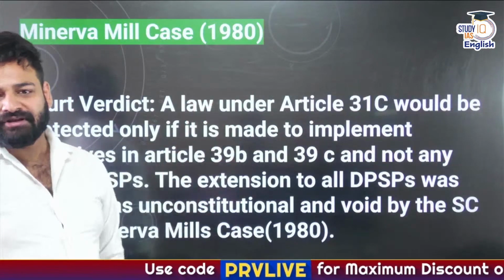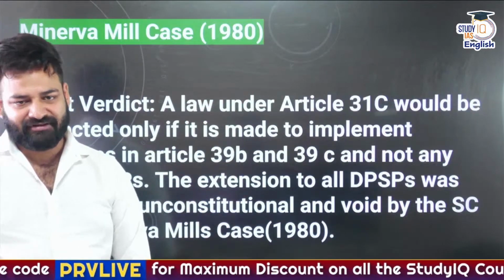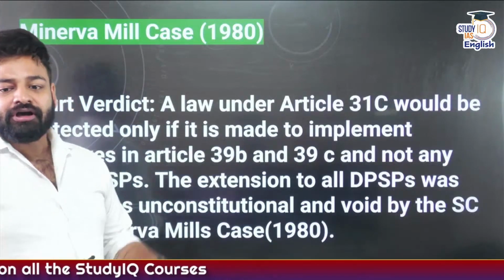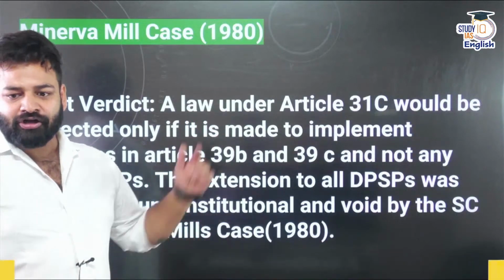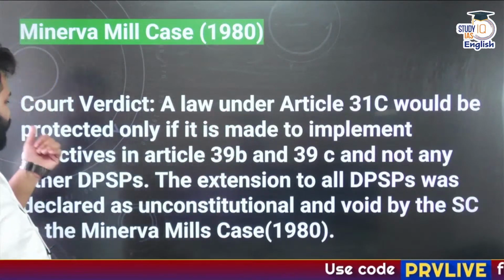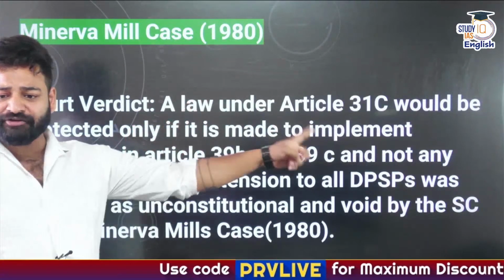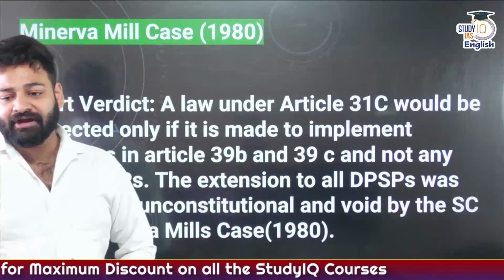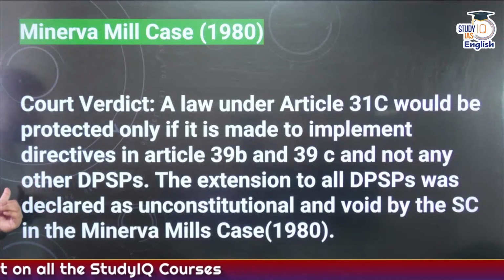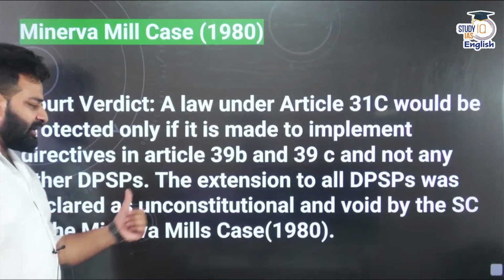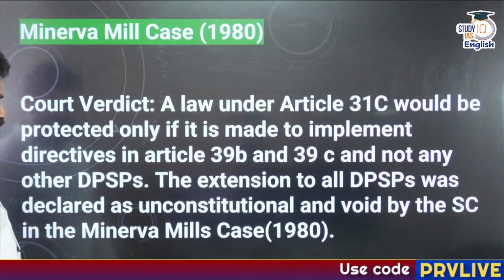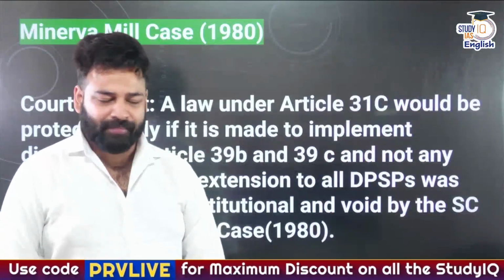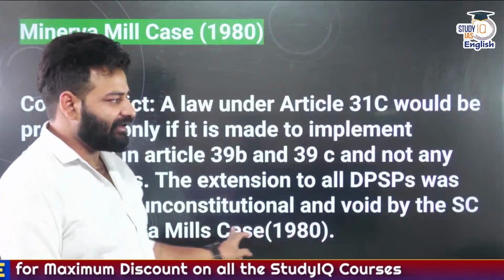So next happens the Minerva Mills case of 1980, four years after the 42nd Amendment. The Supreme Court stated that a law under Article 31C would be protected only if it is made to implement the directives under Article 39 clause B and C and not any of the other DPSPs. So the extension to all DPSPs was declared unconstitutional and void by the Supreme Court in the Minerva Mills case of 1980. That's it. This is the Minerva Mills case, 1980.